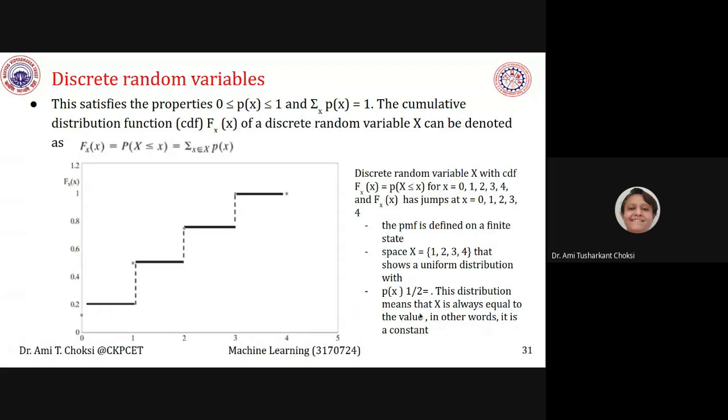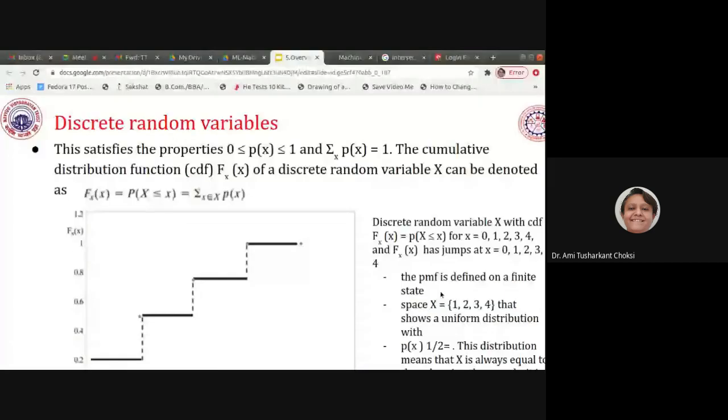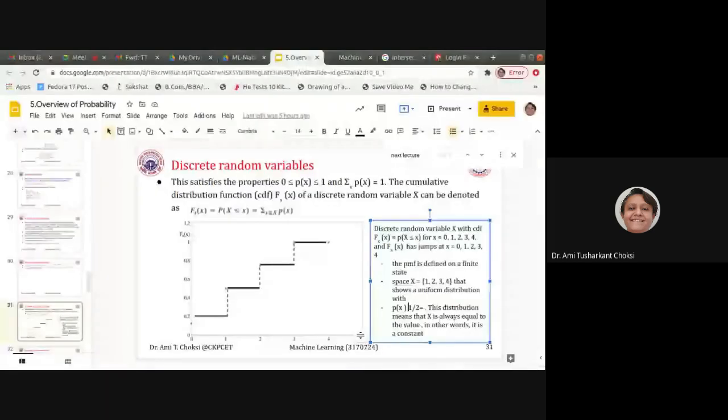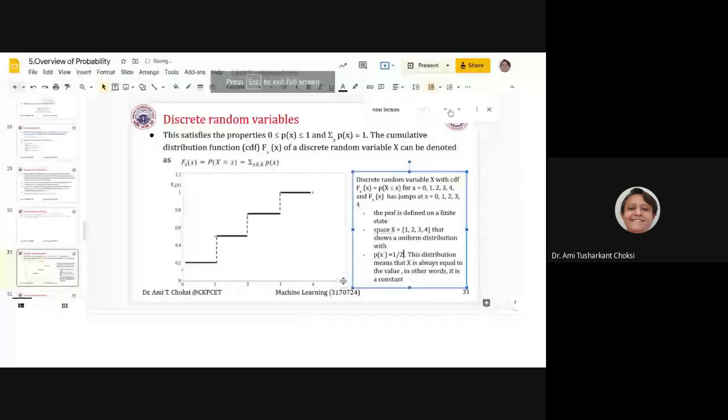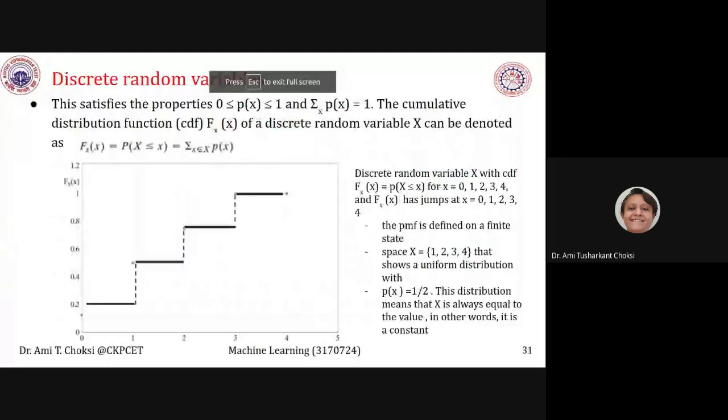If we are saying that P(x) is equal to 1 by 2, right? Then we can say it is having the constant value. Fine, it is having the constant value. Here we haven't put it. Here we are showing that P(x) is equal to 1 by 2. That means what?